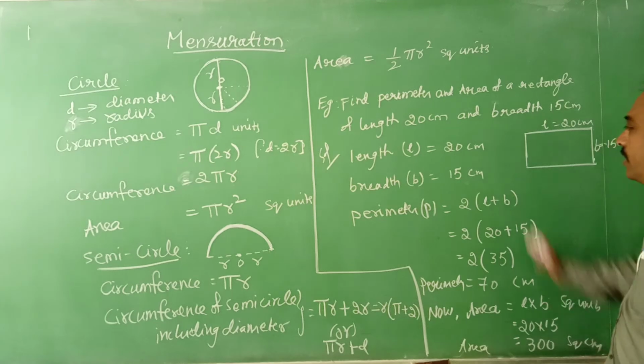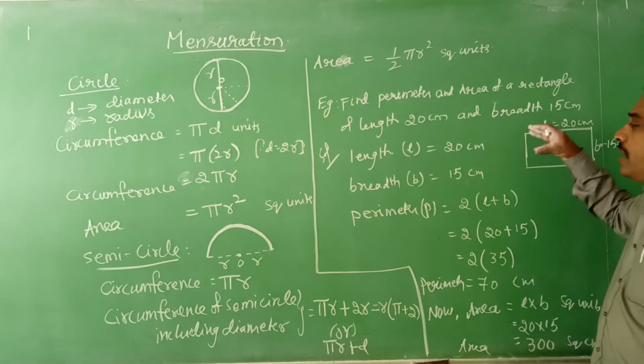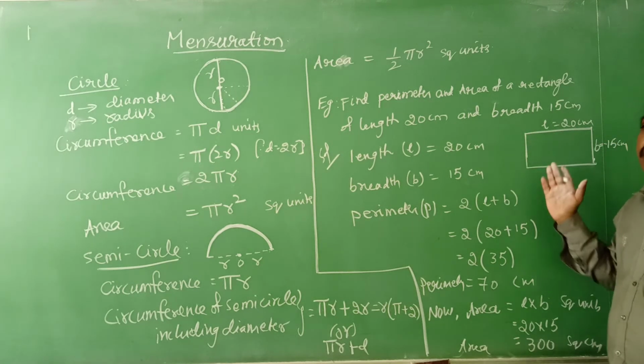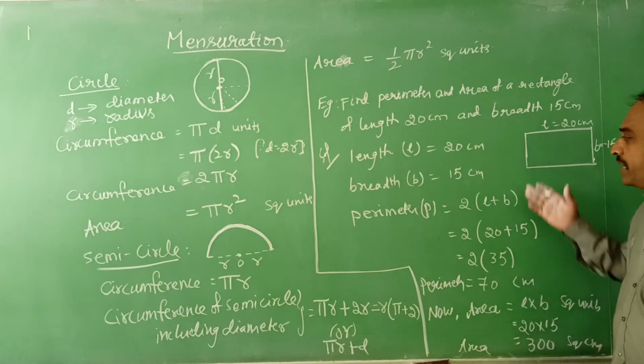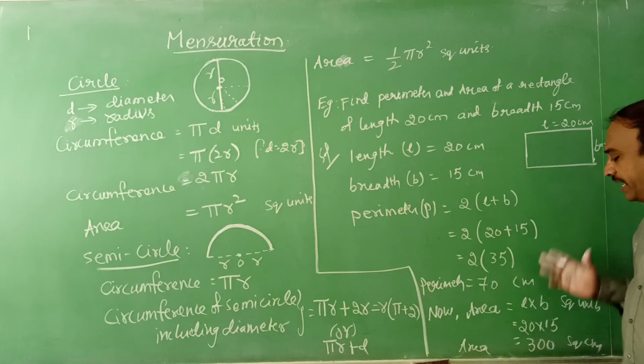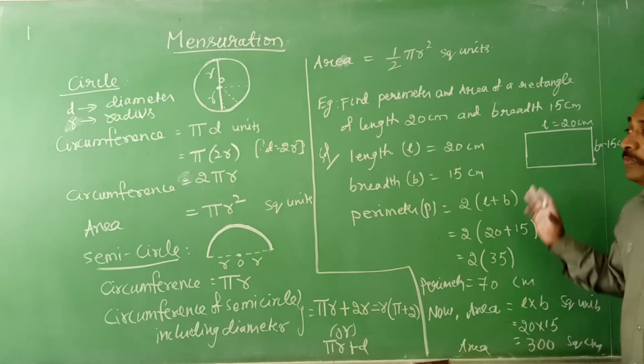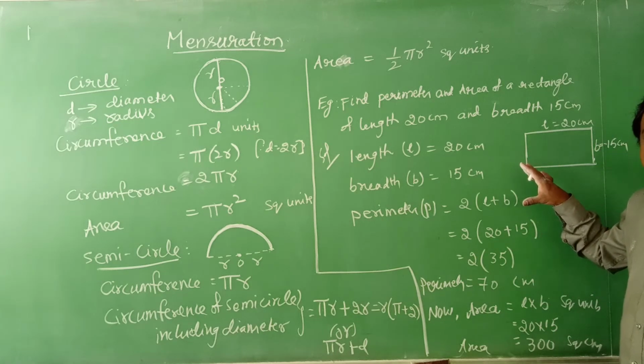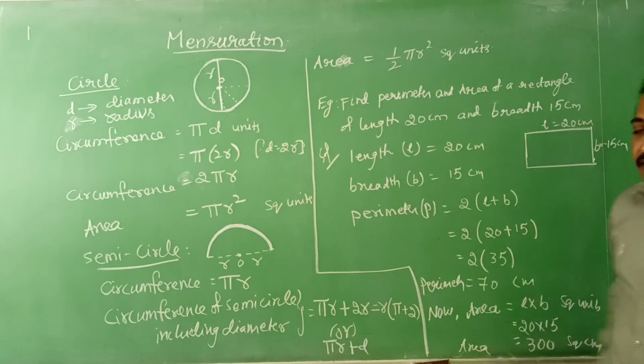This is about how to substitute the values by using the formula. Length and breadth are given, and we found the perimeter and area of the rectangle. I hope you understood. Is it clear? Then next.